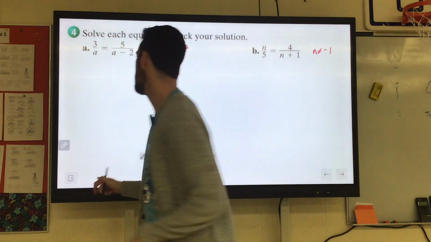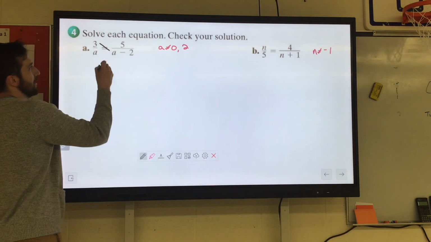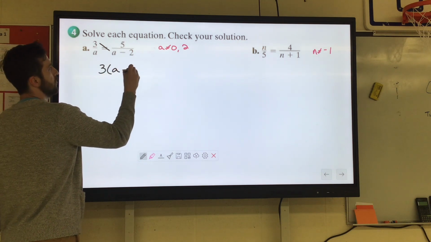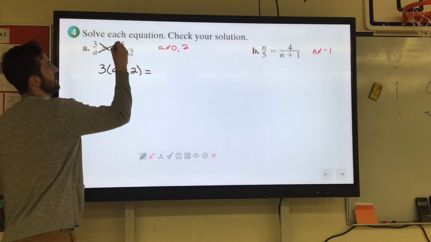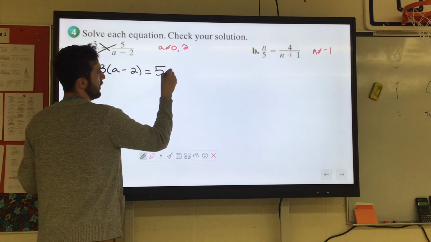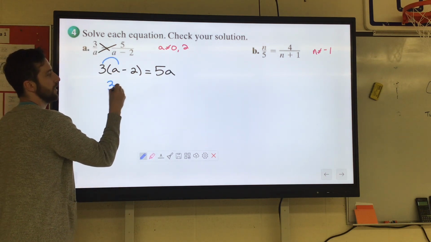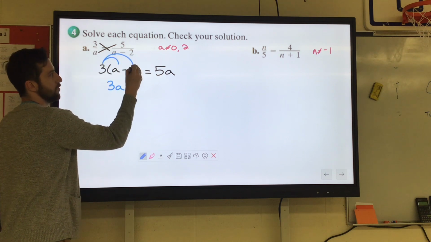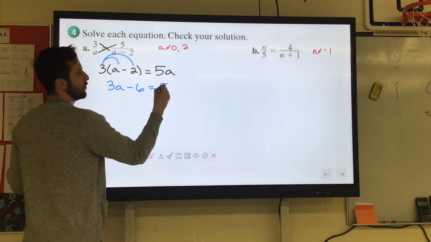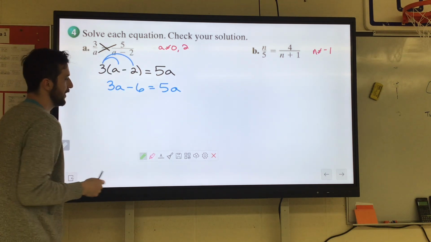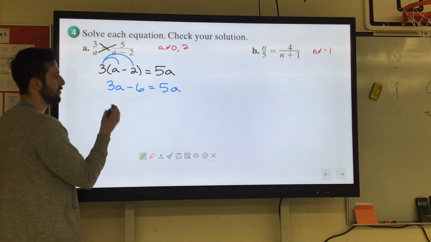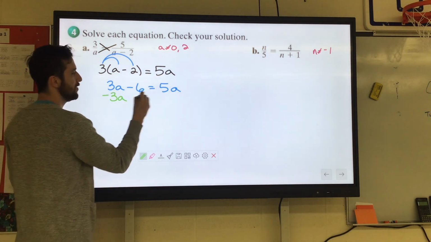Let's cross multiply. We got 3 times a minus 2 equals a times 5. It's 5a. Go ahead and distribute. 3 times a is 3a minus 3 times 2 is 6 equals 5a. We have to get the a's on the same side, so we can subtract 3 a's.